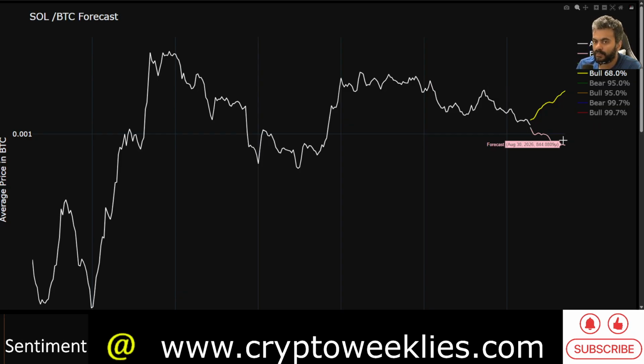The drop to about 0.000844, so three zeros and then 844, would still be better than what the last time around this level came at, around 580 in 2023.